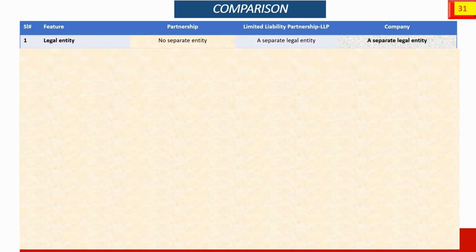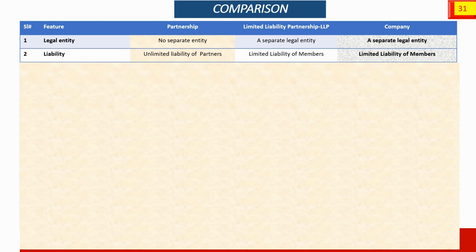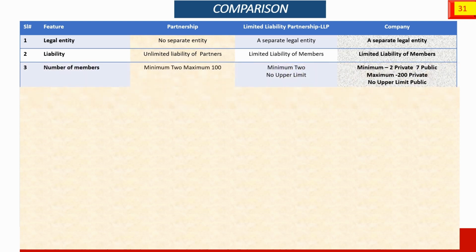A comparison by feature between partnership, LLP and company. Legal entity: both company and LLP are separate legal entities. A partnership is not. Liability: for partners, liability is unlimited. Liability is limited for members of an LLP and members of a limited company. Number of members: minimum 2 and maximum 100 for a partnership. Minimum 2, no upper limit for LLP. Minimum 2 for private, minimum 7 for public, maximum 200 for private, and no upper limit for a public limited company.